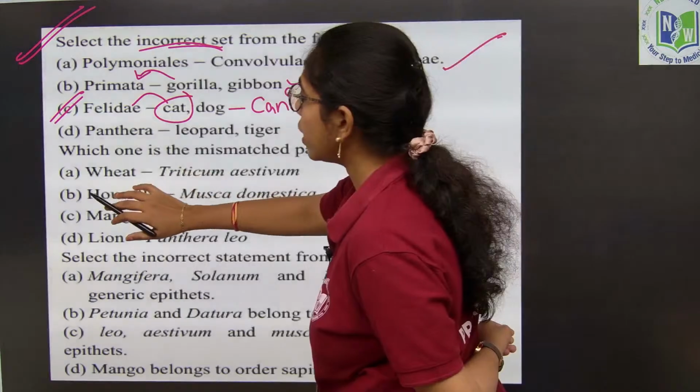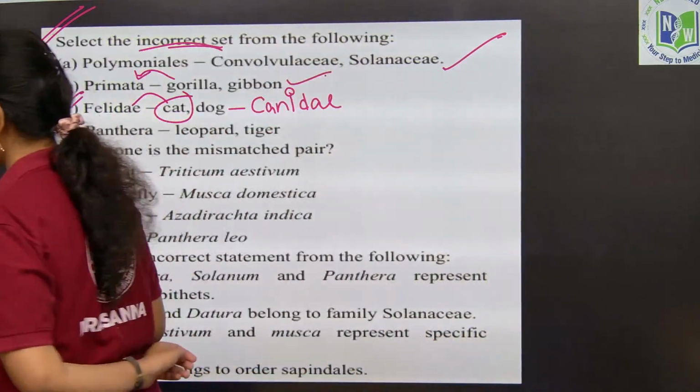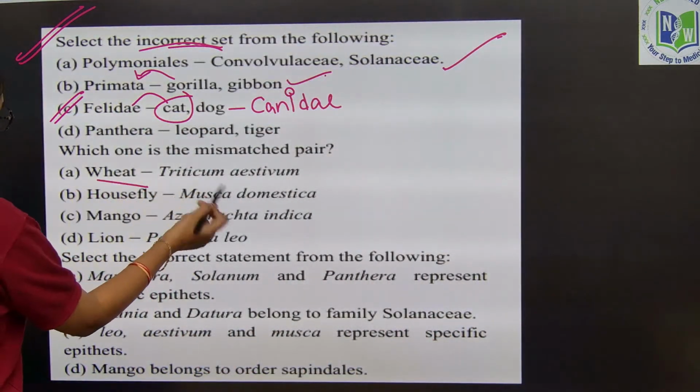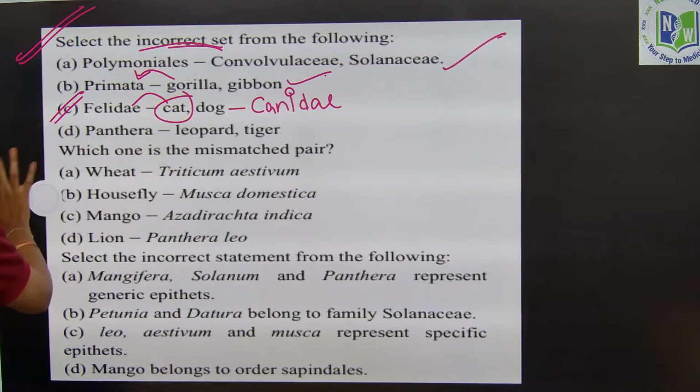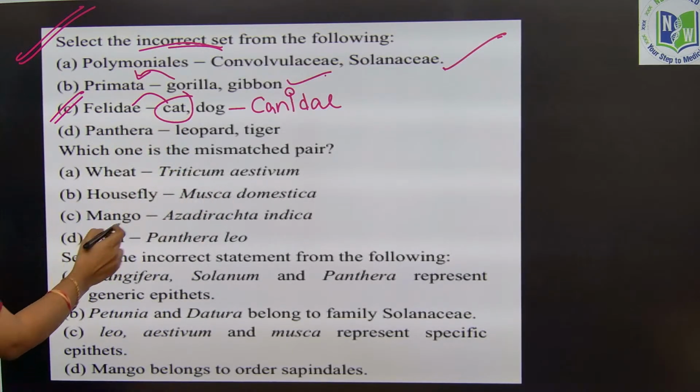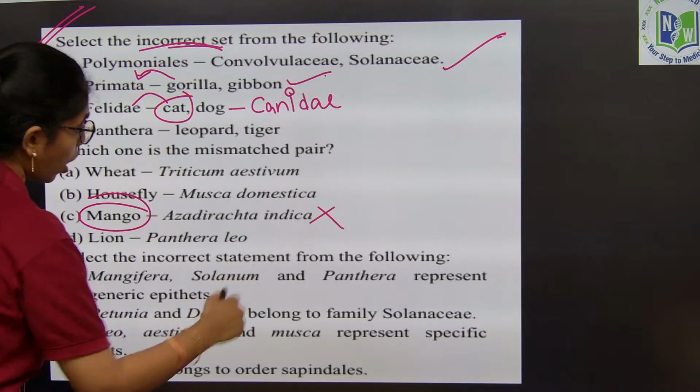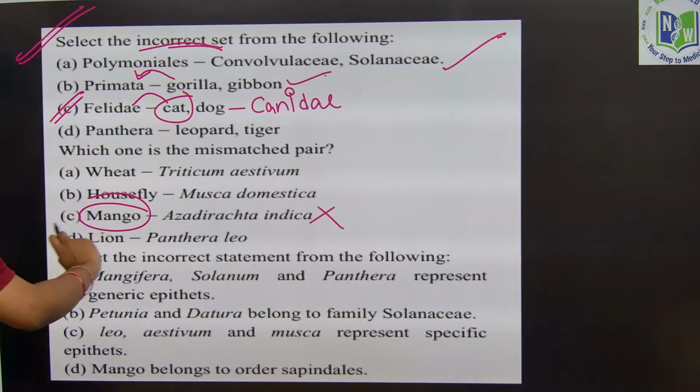Very good Vinay. Yes. Wheat, Triticum aestivum, true. Housefly, Musca domestica, true. Mango, Azadirachta indica, wrong. Mango is Mangifera indica. Okay, lion is Panthera leo, done.